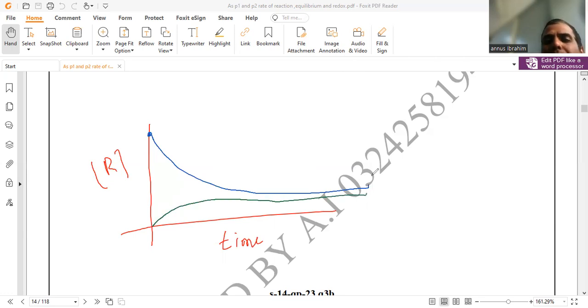But this one also happens commonly in chemistry. This shows that the reactant and product curves don't intersect each other at all. This green curve is for the concentration of product. But here is a time where the equilibrium is achieved. The equilibrium time is where you mark that the graph becomes parallel to the x-axis. Both graphs, reactant to product and product to reactant, both conversion graphs become parallel or horizontal to the x-axis. So this is the time where the equilibrium is reached.